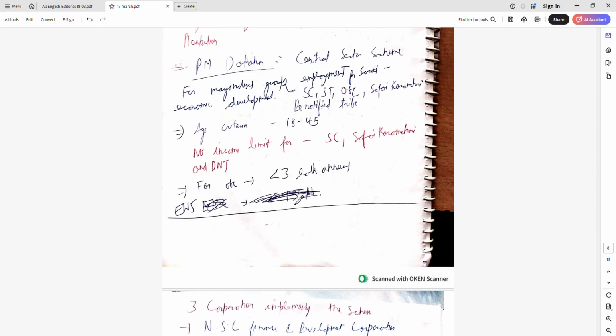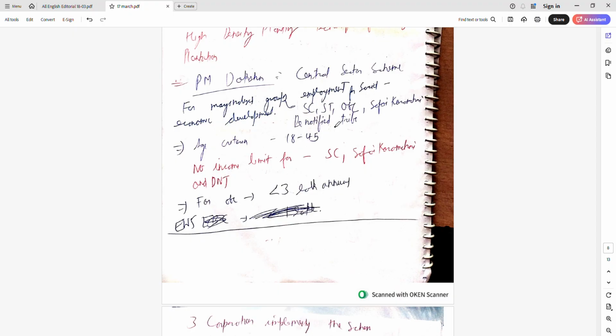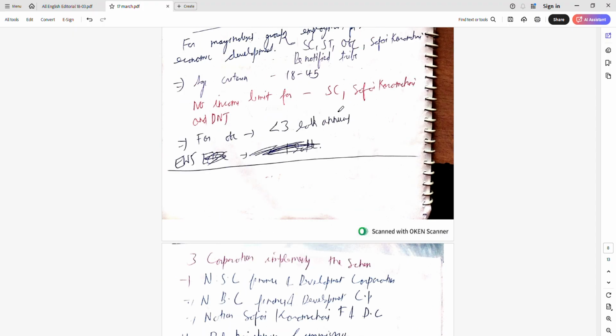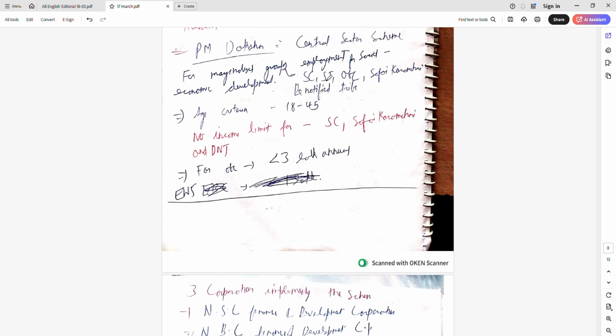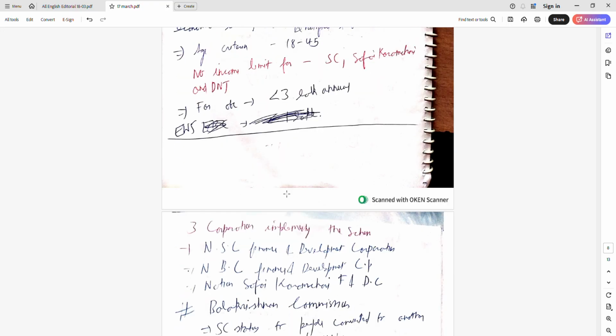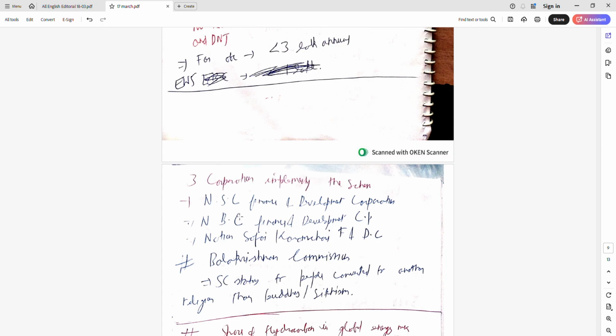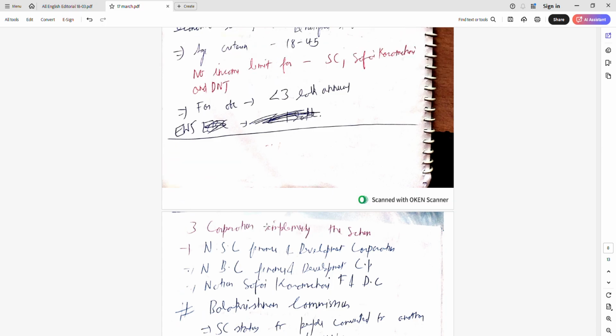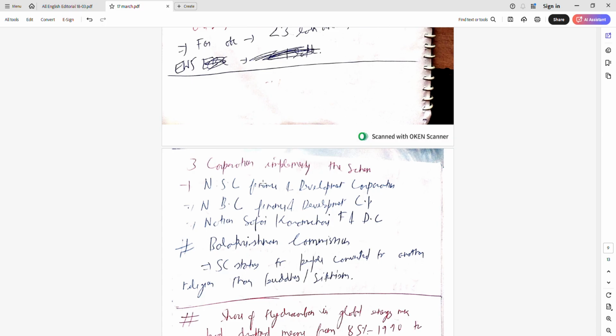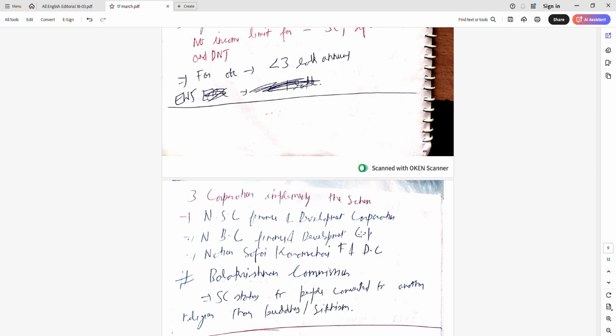It is implemented by the Ministry of Social Justice and Employment. I think here ST is not there. In the ministry, these three are the implementing agencies: National Scheduled Caste Finance and Development Corporation, National Safai Karamchari Finance and Development Corporation, and National Backward Classes Finance and Development Corporation.